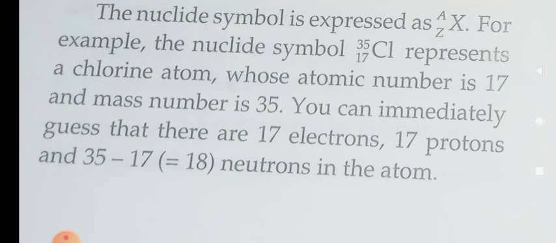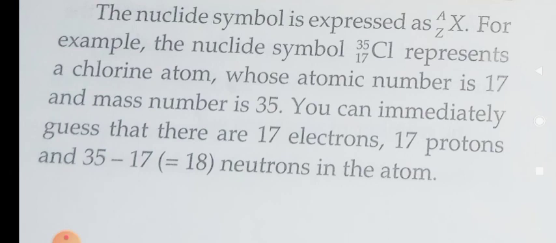See, the number of protons and number of electrons are always equal. If we know the number of protons, we can easily find out the number of electrons. So the number of protons in this case is 17, which means the number of electrons is also 17. So what is the number of neutrons?